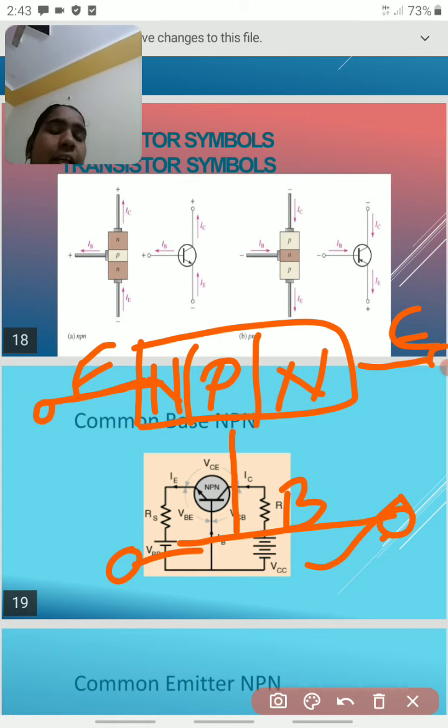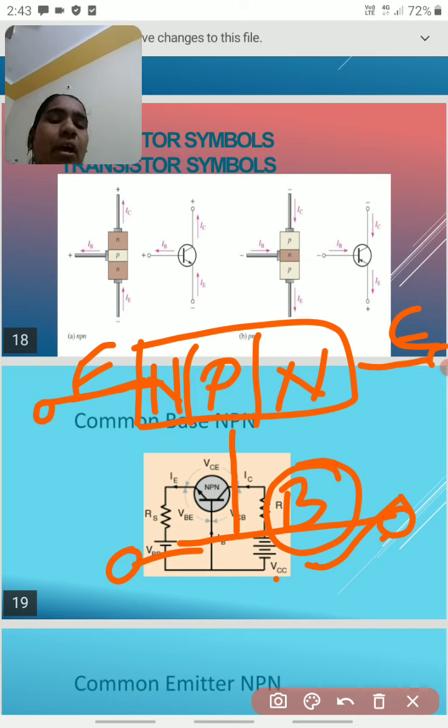Generally, a common base transistor is one where the base is grounded; ground means we are giving zero potential. Once again, repeating the same point: the first category is common base. A common base transistor is one where the base is common to emitter and collector, so automatically the base is grounded. This is the main use of the common base.